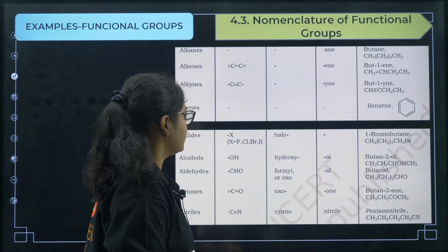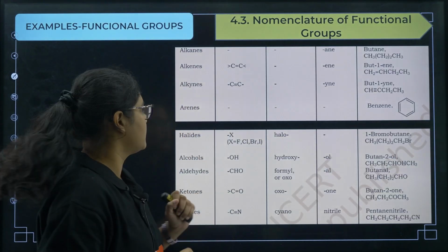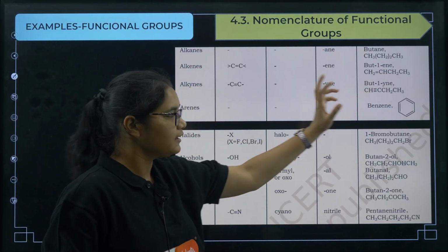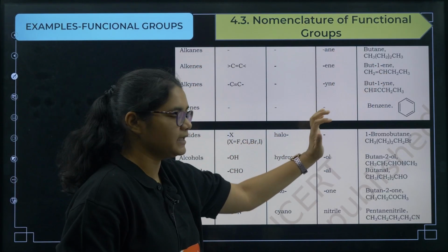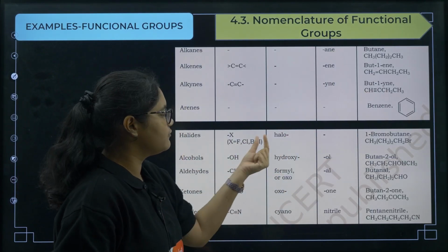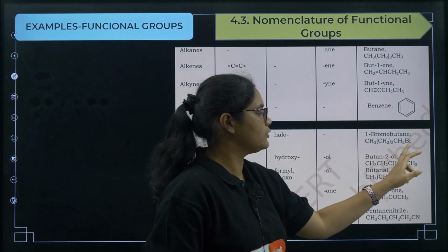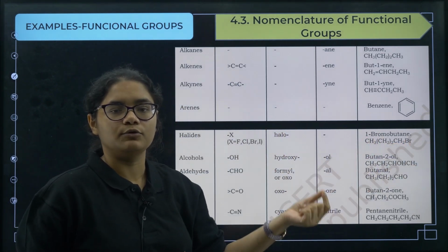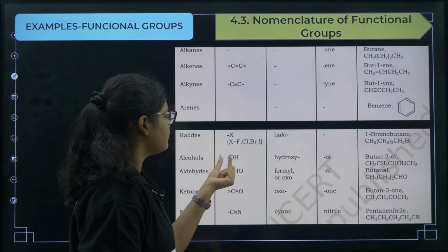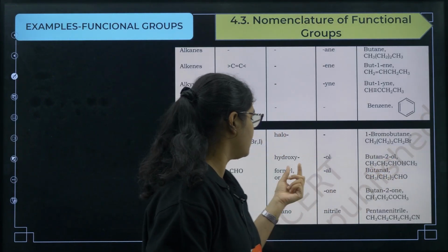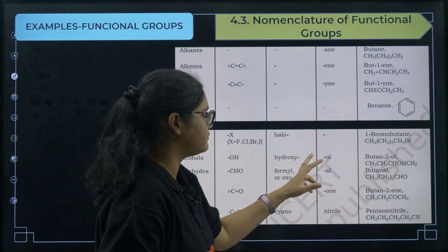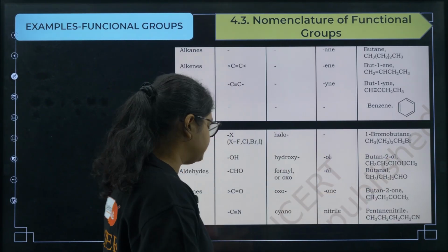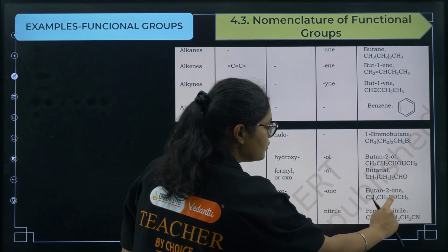Next we'll go for functional groups. You have to remember certain functional groups that are there. For alkanes we already know it is A and E, for alkenes E and E, for alkynes Y and E. Now for halides you have to use halo, like for example there is a bromine group attached, and if you see there are total 4 carbons, so 1 bromobutane, 1 chlorobutane, 1 fluorobutane, like that you can use. For alcohols, symbolized by OH, the ending will be OL. Next, aldehydes will end with AL. Next, ketone will end with ONE.